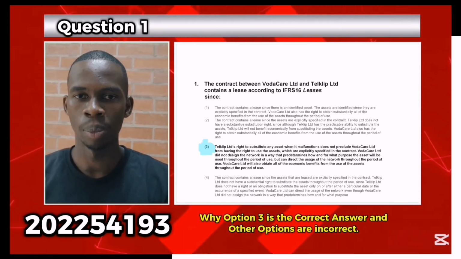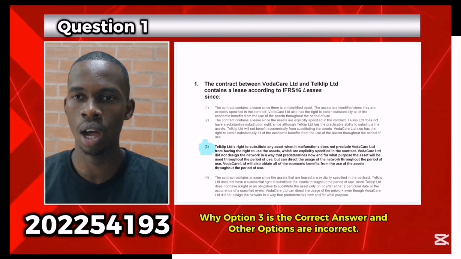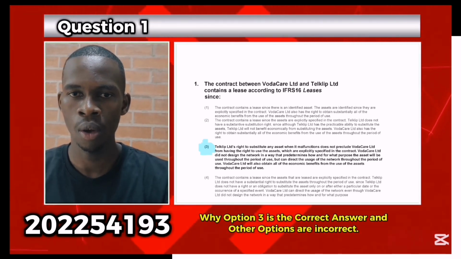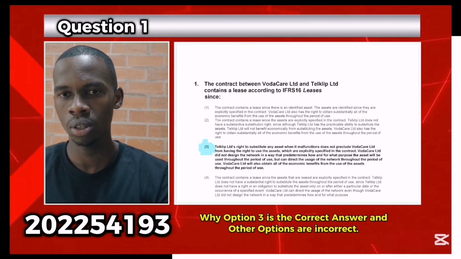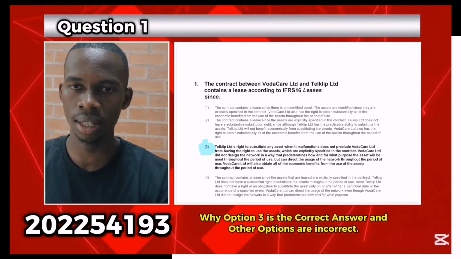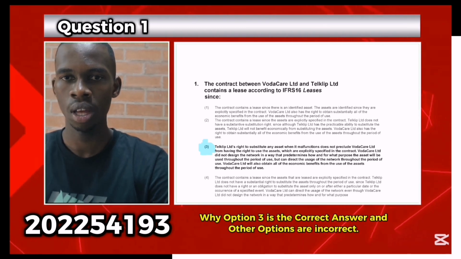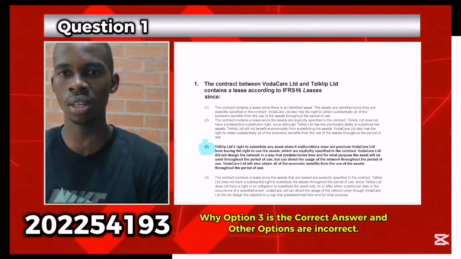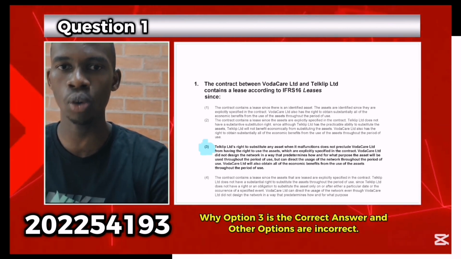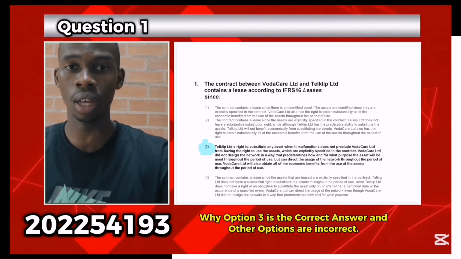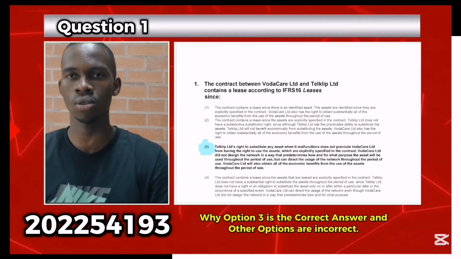The main reason why options 1, 2, and 4 are incorrect is due to incomplete and inaccurate analysis of the lease criteria. For instance, option 2 mentions the assets are explicitly specified and Vodacare Ltd has the right to economic benefits, but doesn't stipulate the reasoning that suggests the critical aspect is not just the explicit specification but also the lack of substantive substitution rights by Telclip Ltd and Vodacare's control over the assets' use.